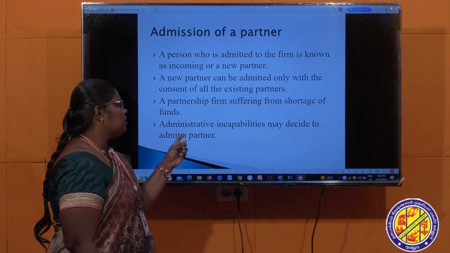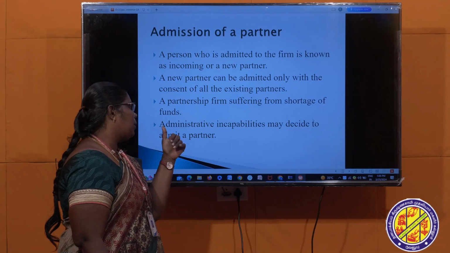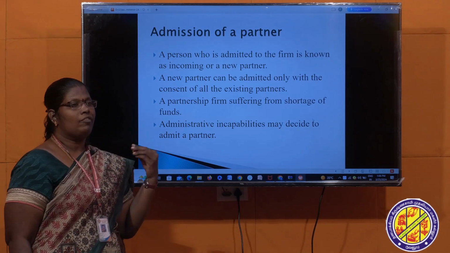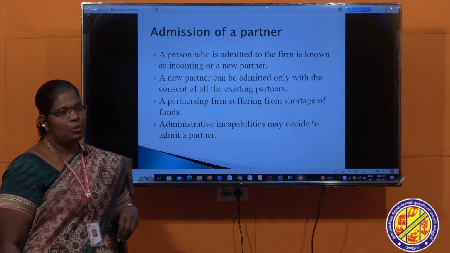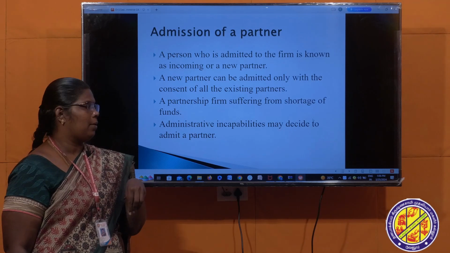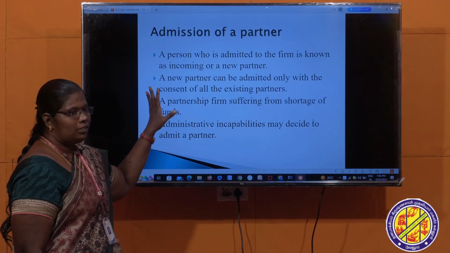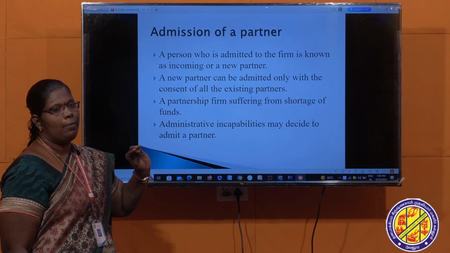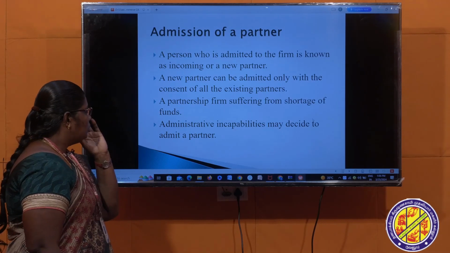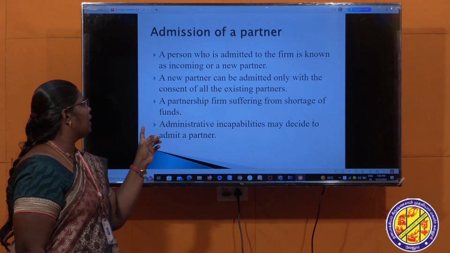Second case, administrative incapability may create a desire to admit a partner. For administrative or management purposes, one person may be admitted into the partnership firm. So in these two conditions, a person is admitted into a partnership firm, and it is concerned with the existing partners.